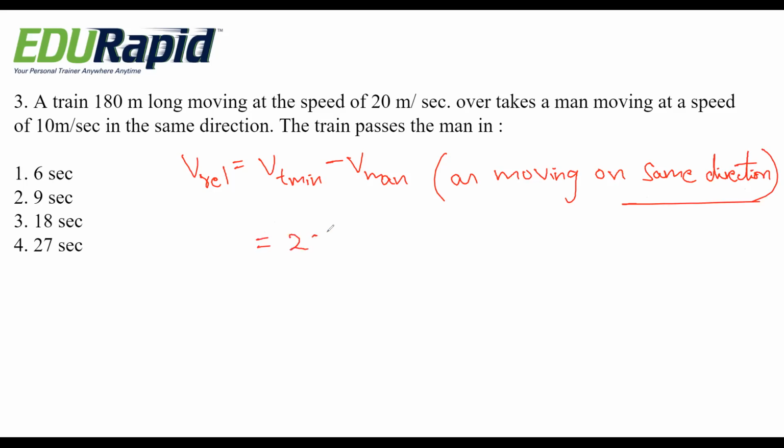Here it is 20 meter per second for the train and for the man 10 meter per second. 20 minus 10 is 10 meter per second.